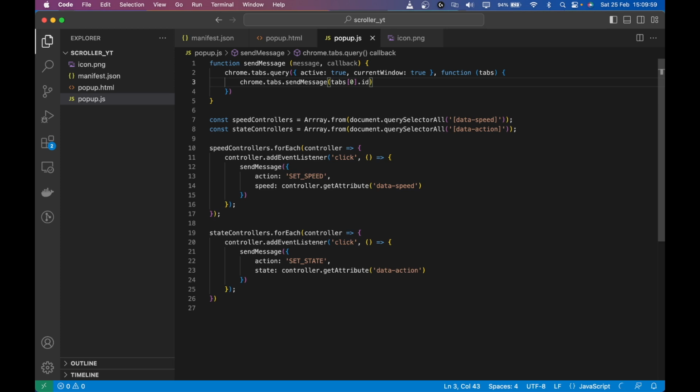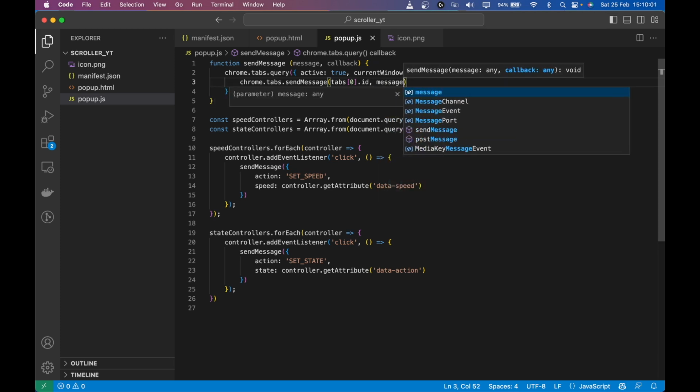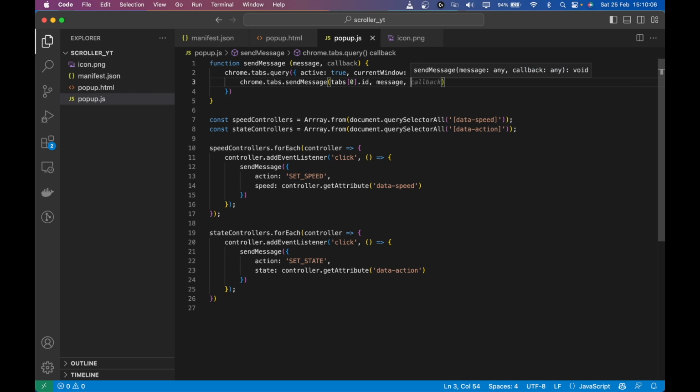To this ID, I'm going to send the message, whatever I get inside the sendMessage argument, and then I'm going to pass the callback. We need the callback because whenever you do a chrome.tabs.sendMessage, you need to return a response, which we will do there. We'll just return true there. So yeah, that's pretty much what we want to do in the popup.js.